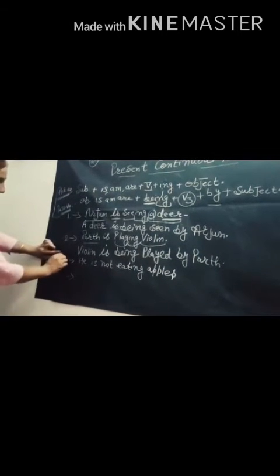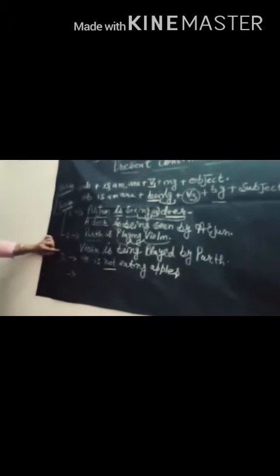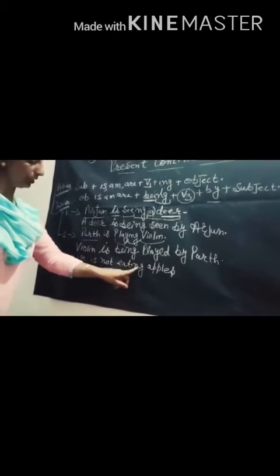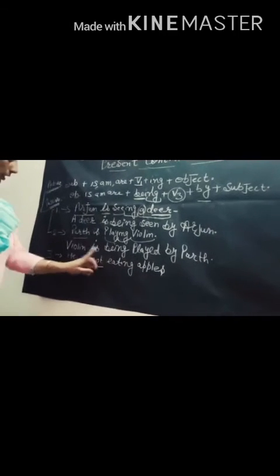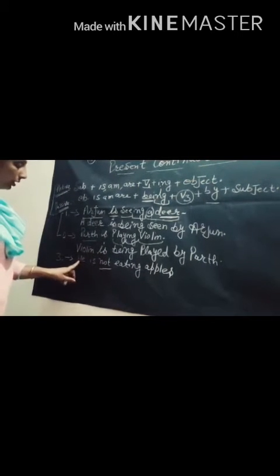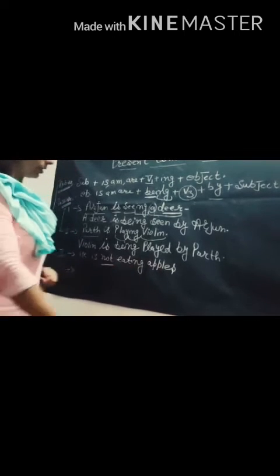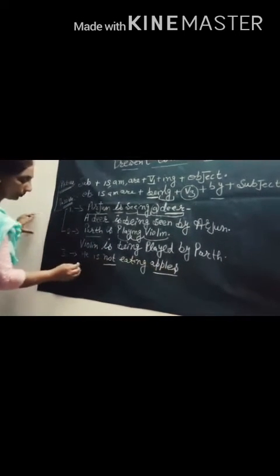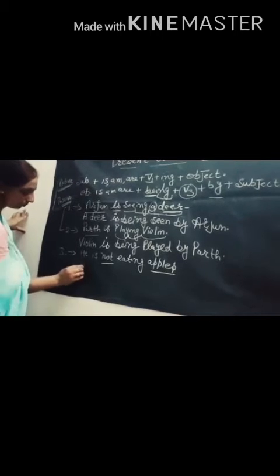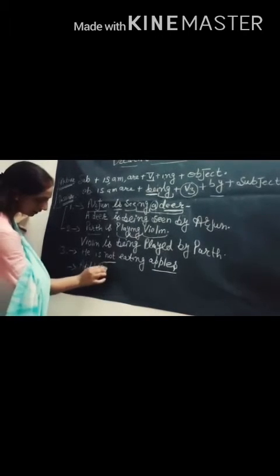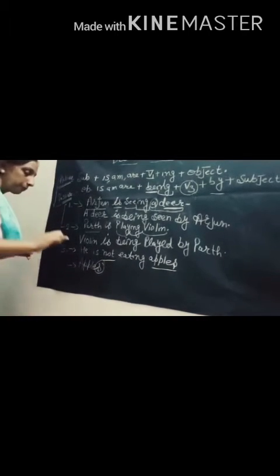And the third one is negative. He is not eating apples. Eat plus ing, eating. He is not eating apples. He is the subject here. It's not the name, but it's the pronoun. He is not eating apples. So apple is the object. It will become the subject. Apples. S is there. It means it's the plural.